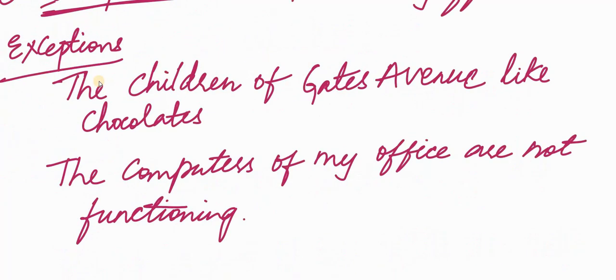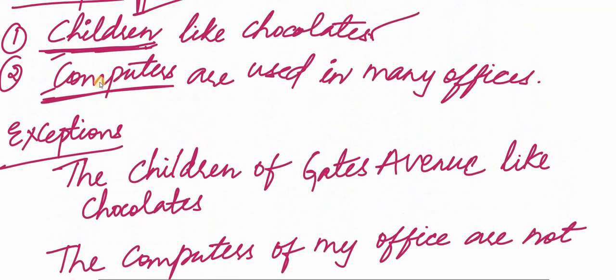I have used the before children. The children of Gates Avenue like chocolates. In our previous example, I said children like chocolates. I am not giving specific information about children, hence I did not place any article. But here, the children of Gates Avenue, here I am talking about specific children.